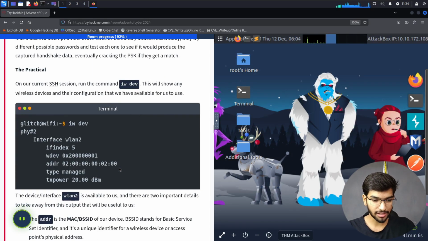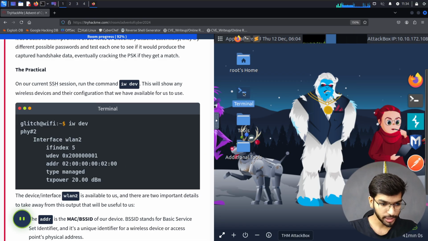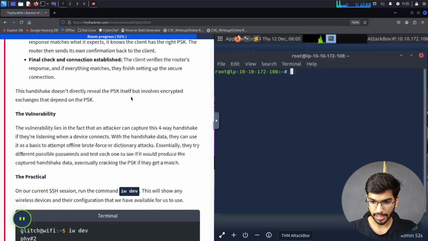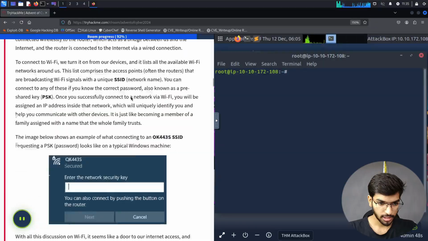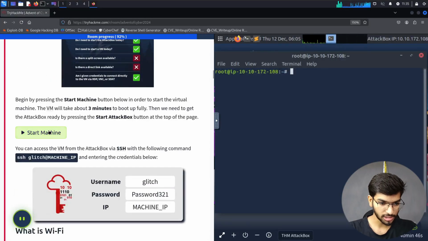So in practical, we'll be doing this. For that, they have told us to open up a terminal. I guess we need to connect to their SSH session before we actually perform this. So let's open up the terminal here, give it a minute to load completely, go up here and click on start machine.